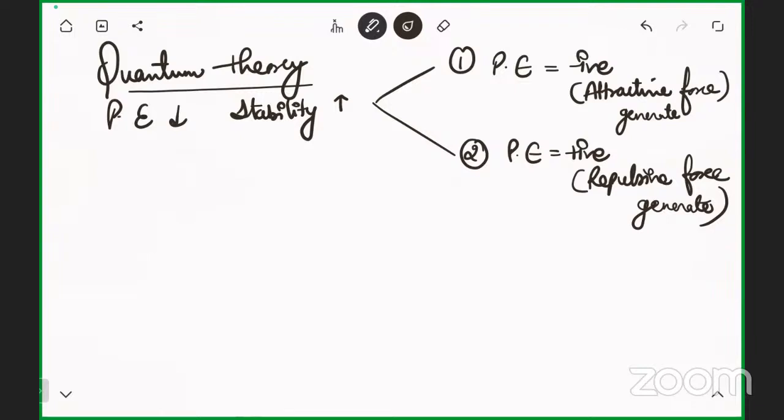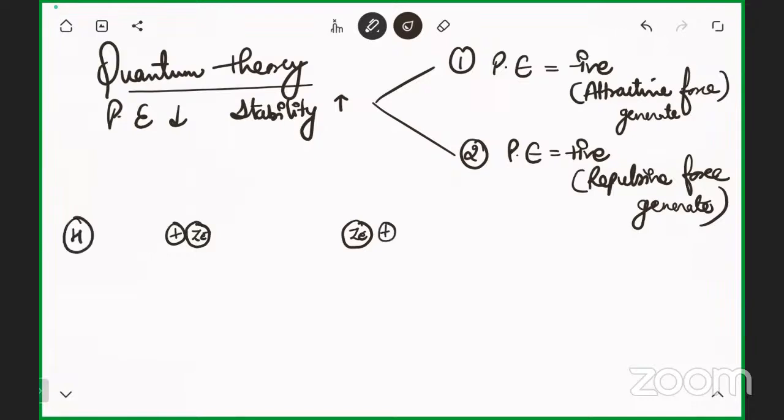See, I'm talking about two hydrogen atoms. Just take any two hydrogen atoms. This is the nucleus of hydrogen, that is Ze, any positive charge. Another Ze, another positive charge.